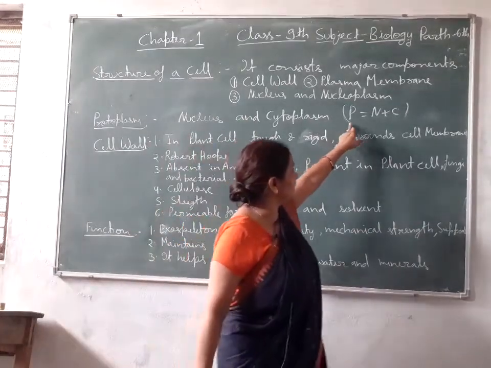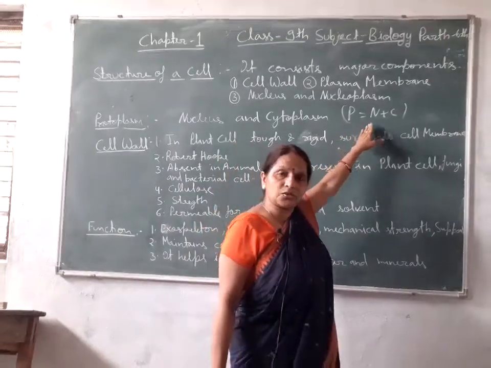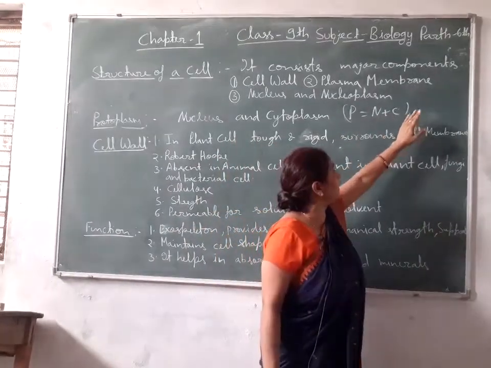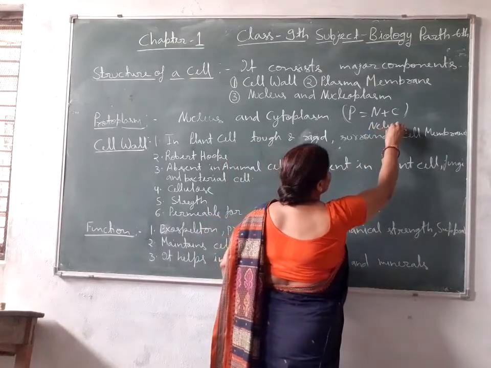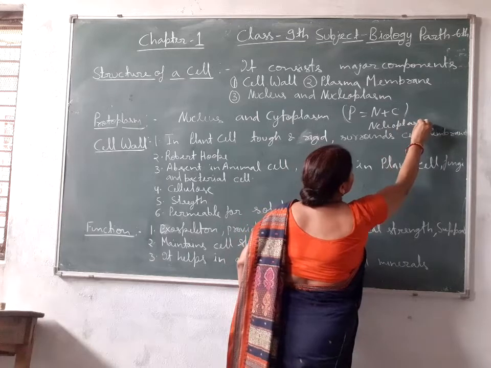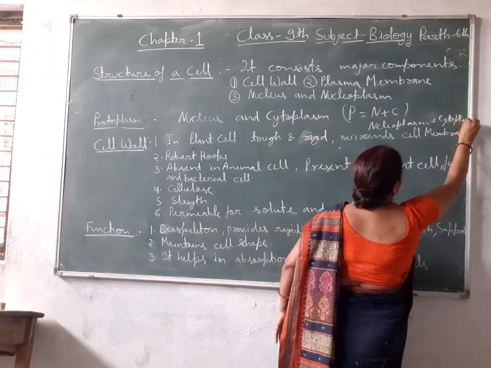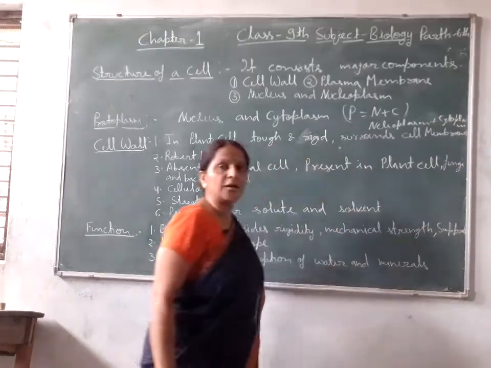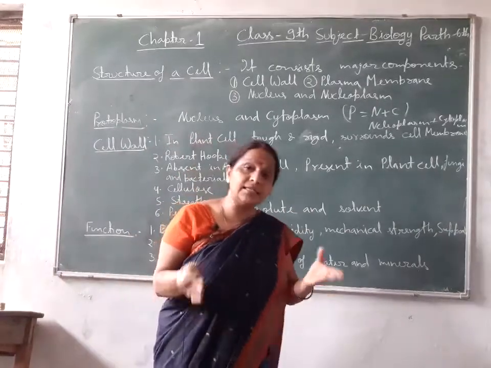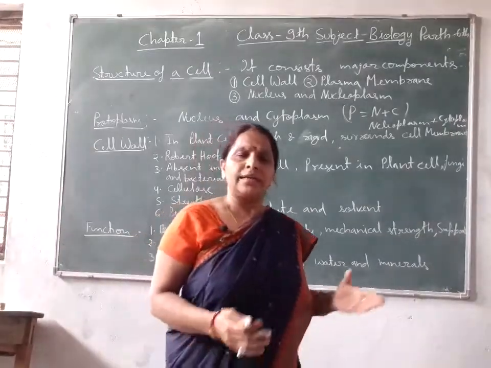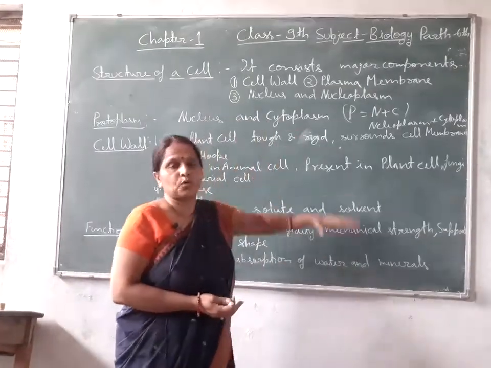So here it is written as a formula or an equation. Protoplasm is equal to nucleoplasm and cytoplasm. So it is the protoplasm, all the ground material which is present inside the cell, whether it is a prokaryotic cell or eukaryotic cell, known as protoplasm.